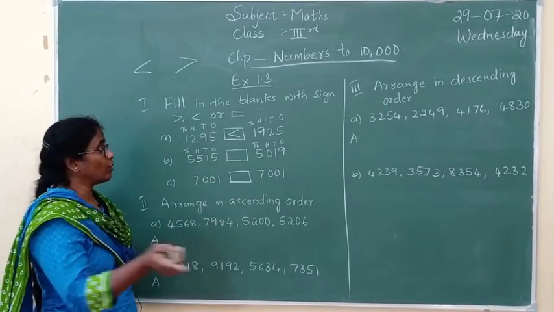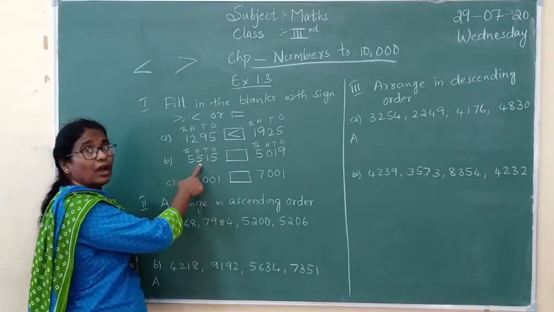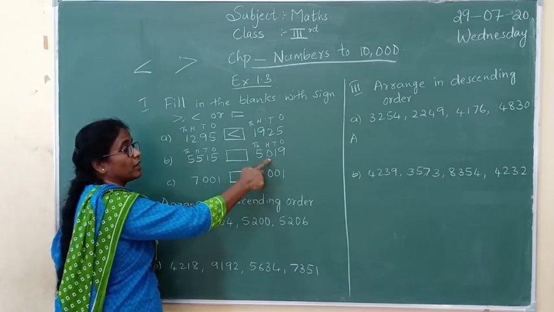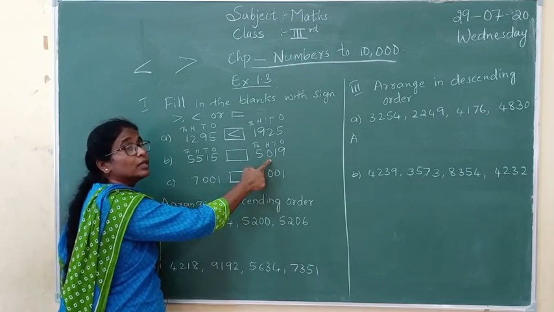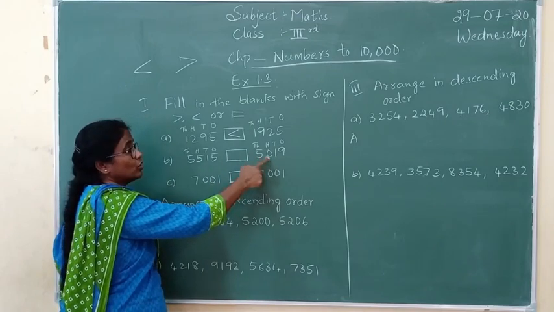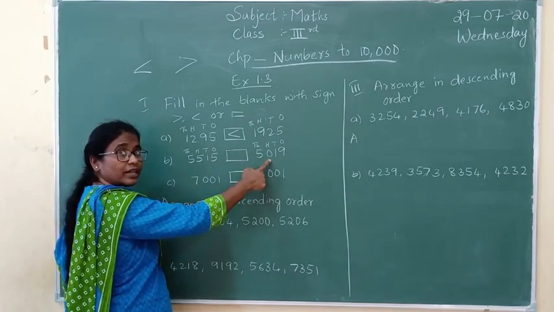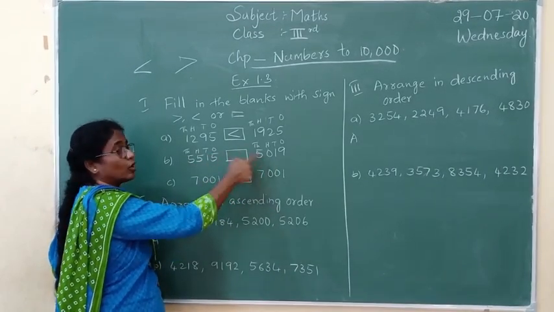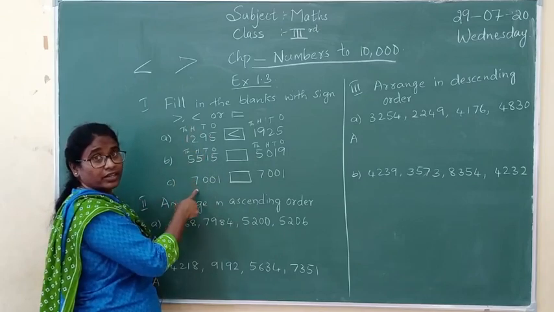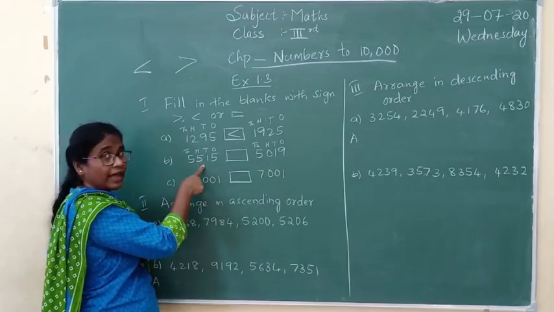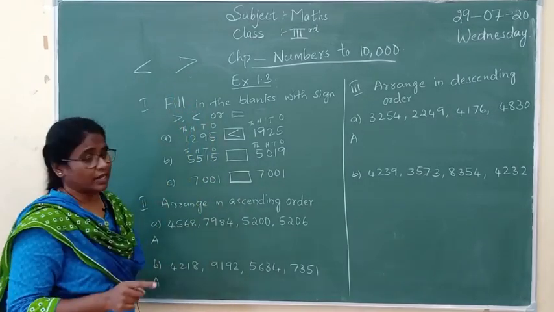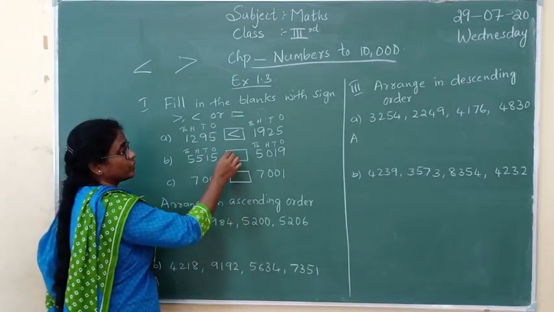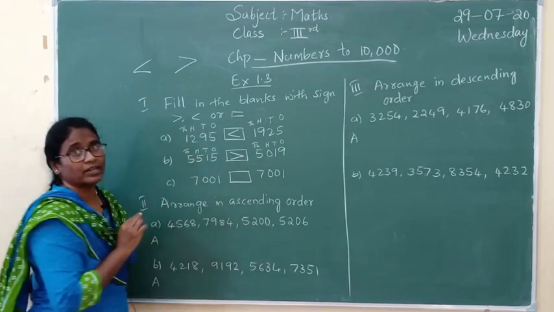So next, which place do you have to come to? The hundreds place. In the hundreds place you have 5 over here, but here you have 0. So is 5 greater or is 0 greater? Tell me. 5 is greater, so 0 is smaller. We have to look at the first number and write the sign. Which is the greater number here? 5 is the greater number, so you are going to write the greater sign.